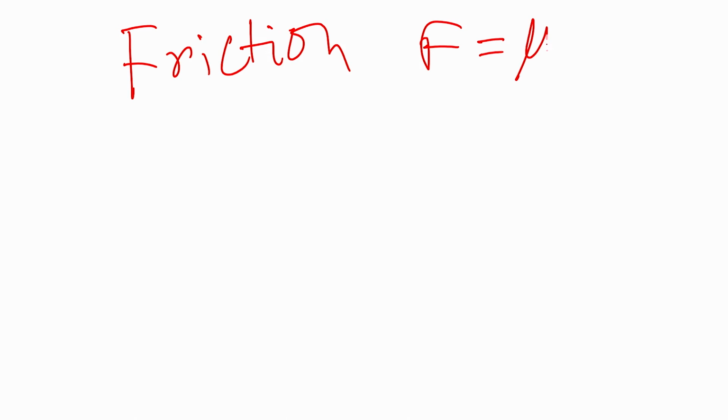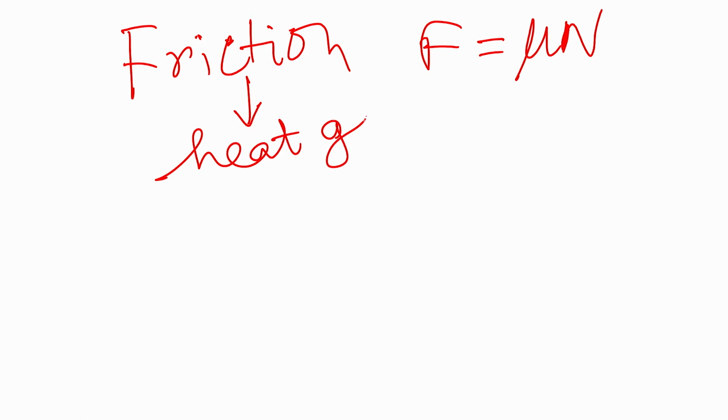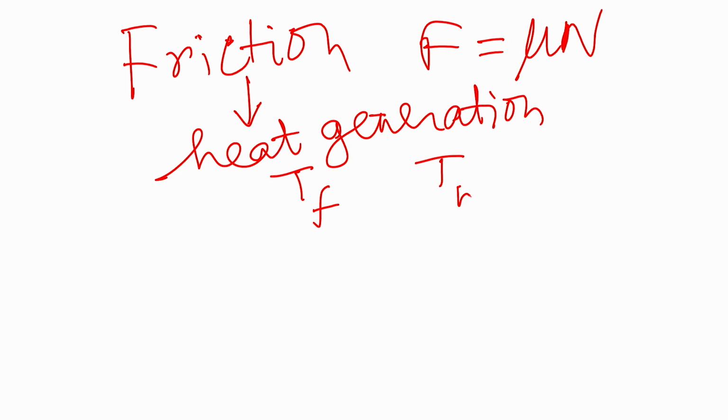The second thing that we have learned is what the mechanism of friction is and what the laws of friction are. And there we have learned that frictional force is nothing but mu N. Then what are the different characteristics of friction, and then we say that this friction leads to heat generation, right, and how to quantify two different characteristic temperatures. One is called flash temperature and one is called bulk temperature.